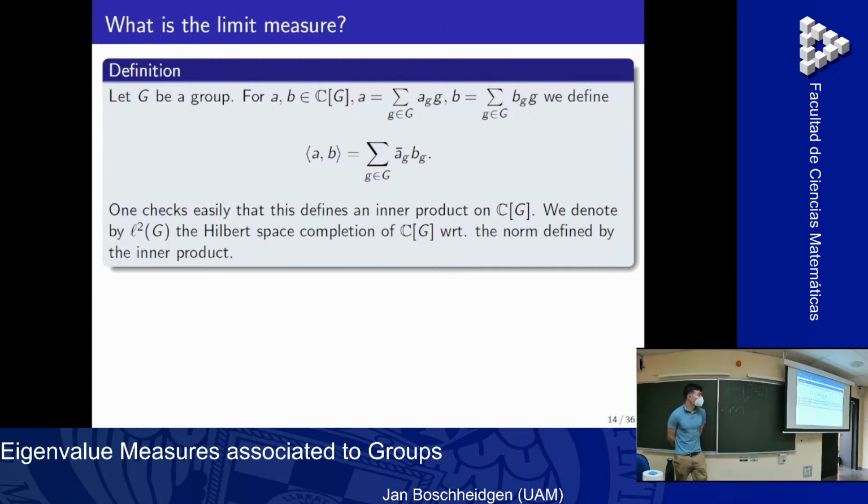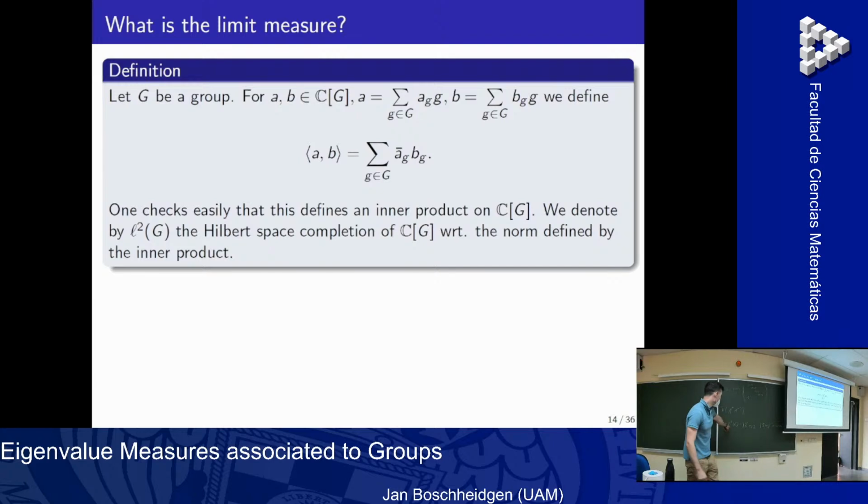And so an element of the group ring now acts as a bounded operator on this Hilbert space. Just so that you know, L2 of G is the set of sums of a_g g, where the sum of |a_g| squared is smaller than infinity.